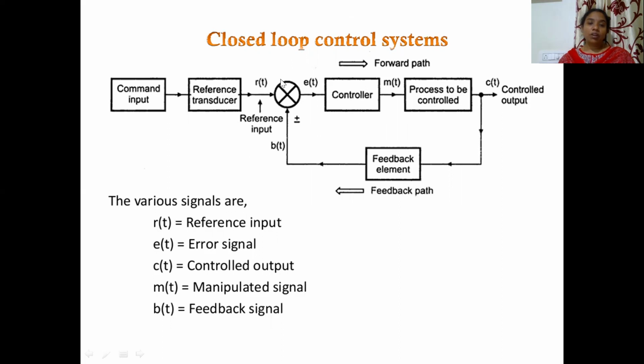R of t is called the input signal and E of t is called the error signal. The output which is fed back from the feedback elements to the error detector is compared with the input, and the difference is generated as an error which is given to the controller. The controller manipulates the signal in order to obtain the desired output of the system.